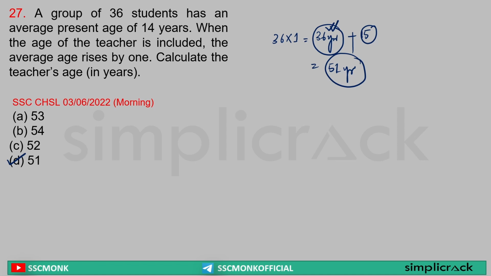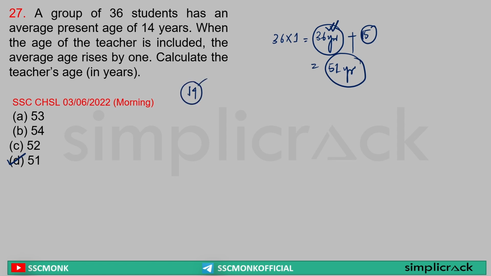Otherwise, it will create a confusion. Now, someone will say, sir, why am I doing 15 plus 16? If you do not want to do that, do one thing. Sir, the average present age was 14.